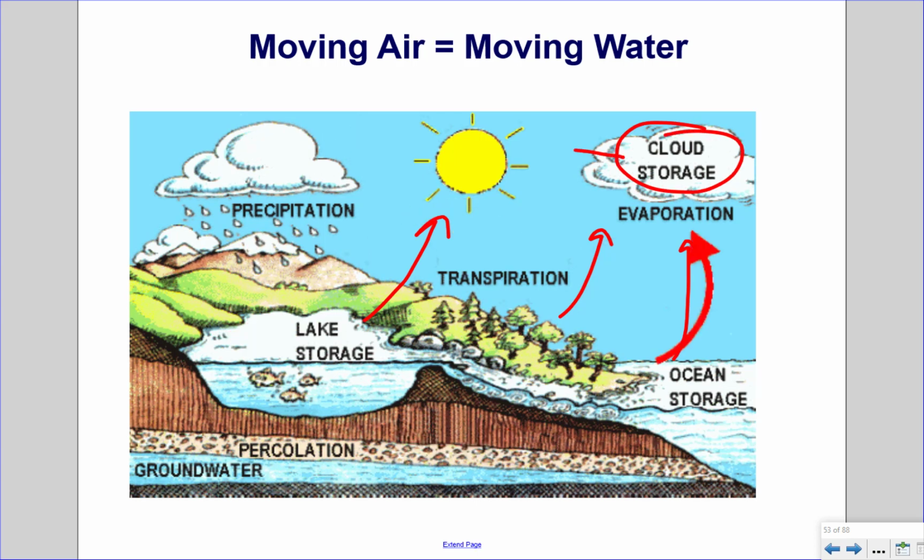And then the clouds release their precipitation, liquid water falling from the sky, or ice as snow and sleet. It comes back down to the earth, gets stored in the glaciers on top of mountains, or in lakes, or percolates down to groundwater, eventually reaching its way back into the ocean and starting the cycle again.